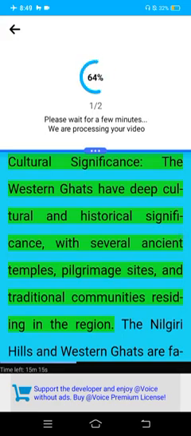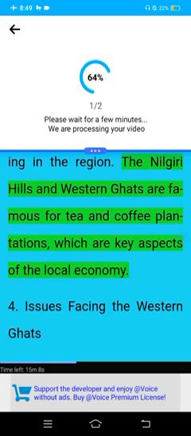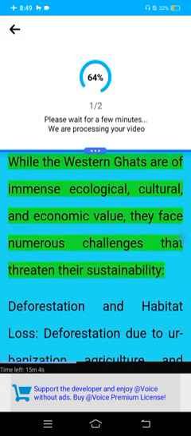Cultural significance. The Western Ghats have deep cultural and historical significance, with several ancient temples, pilgrimage sites, and traditional communities residing in the region. The Nilgiri Hills of the Western Ghats are famous for tea and coffee plantations, which are key aspects of the local economy. 4. Issues facing the Western Ghats. While the Western Ghats are of immense ecological, cultural, and economic value, they face numerous challenges that threaten their sustainability.